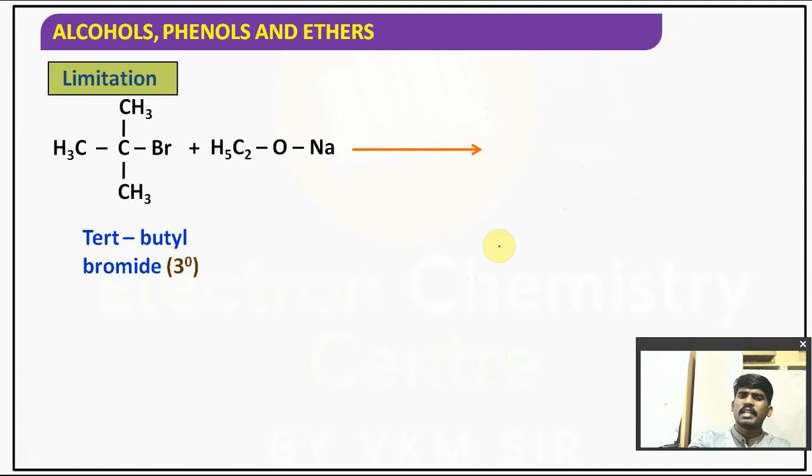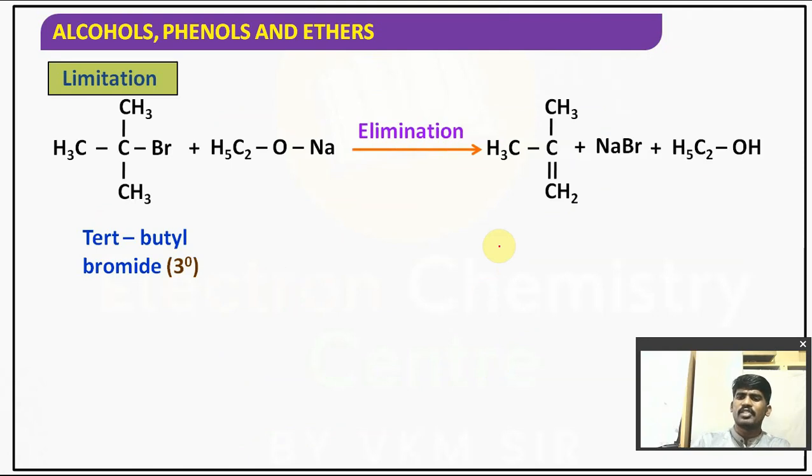Now what is the limitation? As I have already mentioned, the substrate, that is the alkyl halide, must be primary, as I told you in the previous slides. Suppose the alkyl halide is tertiary, it preferably undergoes elimination.